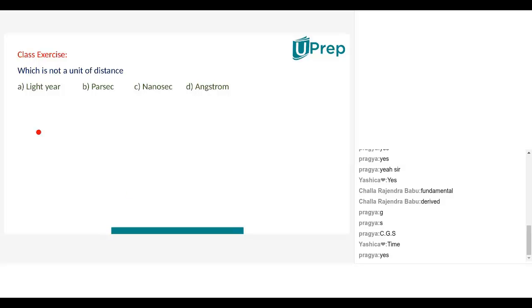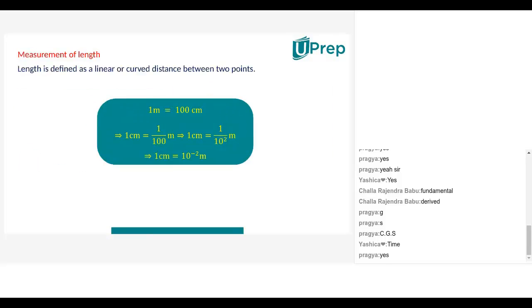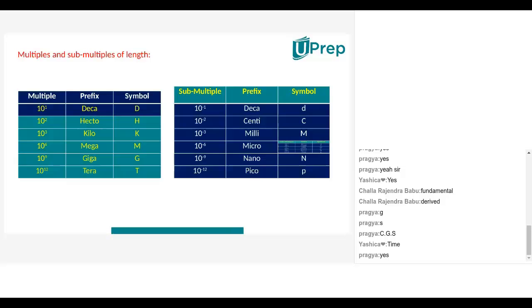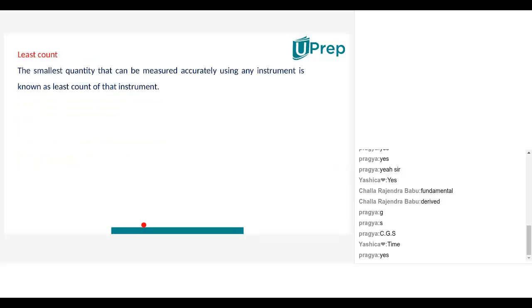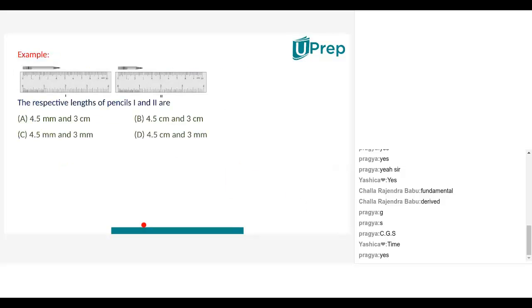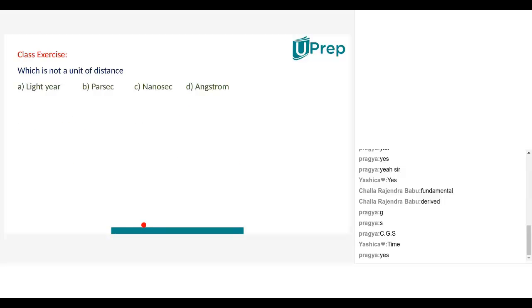Now, which is not a unit of distance? We have not learnt about it, Nana, but I will say in the next session. Nanosecond, but nanosecond will be a time too, right? Can you please show the question again? Here, light year is there, parsec is there, nanosecond is there, angstrom is there. Which is not a unit of distance? I think it's nanosecond, because nanosecond is a unit of time.